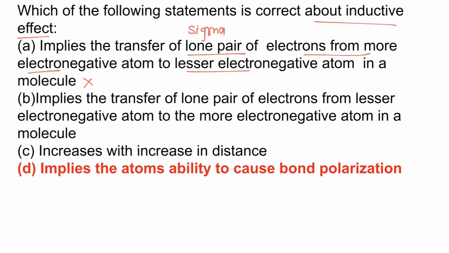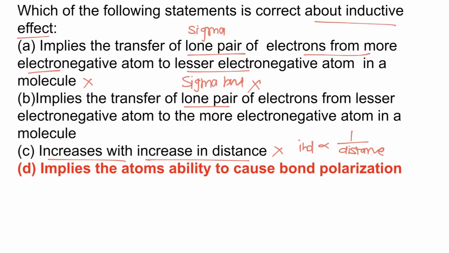Option B implies the transfer of lone pair of electrons from less electronegative atom to more electronegative atom. Electrons are shifted from less electronegative to more electronegative in inductive effect, but it is electrons of sigma bonds that are shifted. So statement 2 is also incorrect. Increases with increasing distance is also incorrect, because inductive effect is inversely proportional to distance. With increasing distance, inductive effect decreases. So statements A, B and C are incorrect.